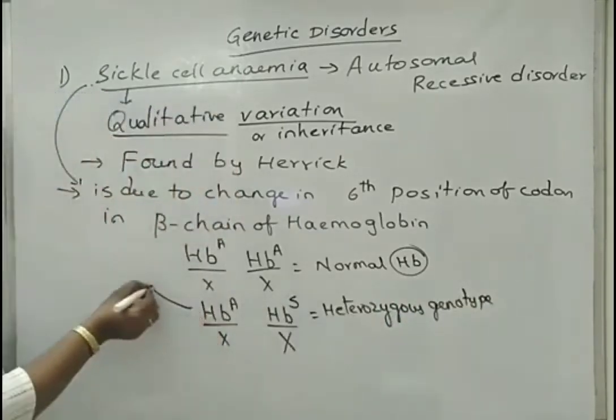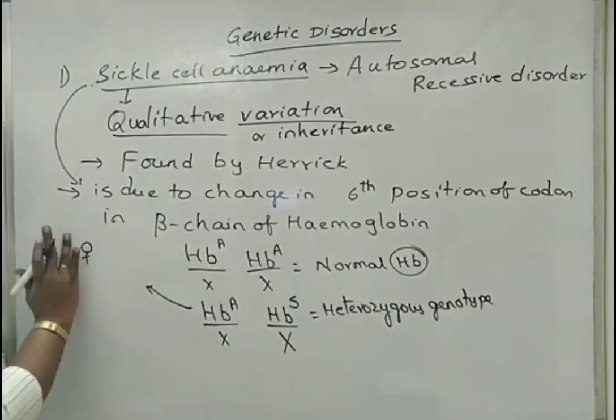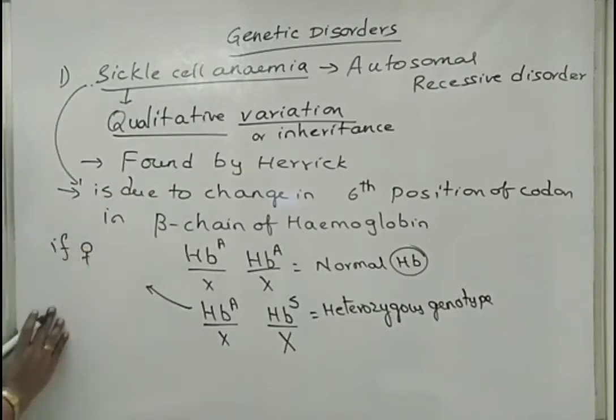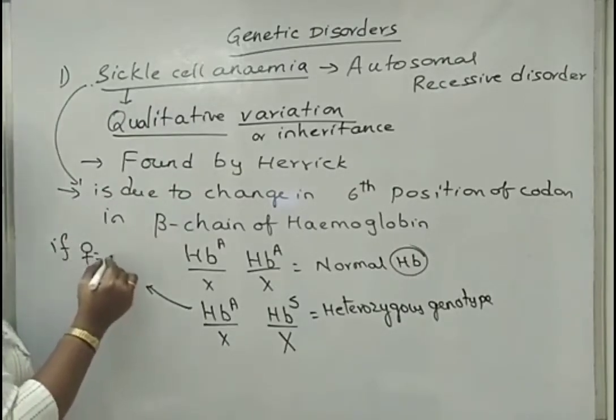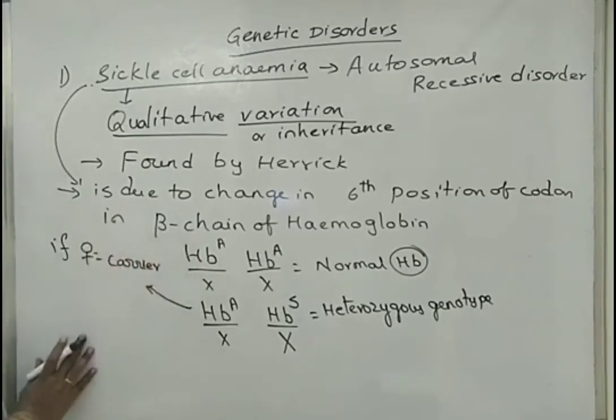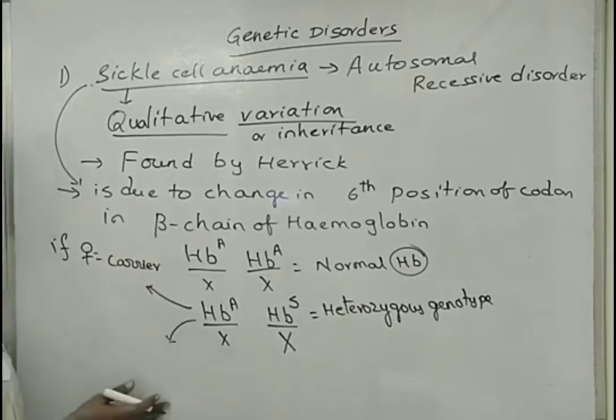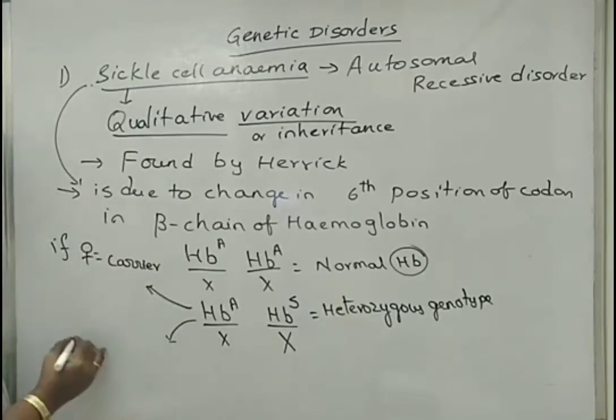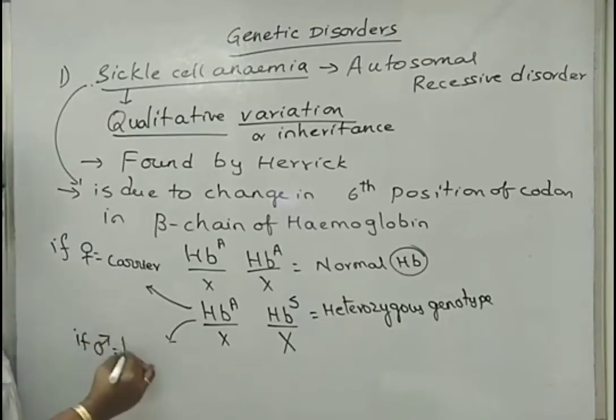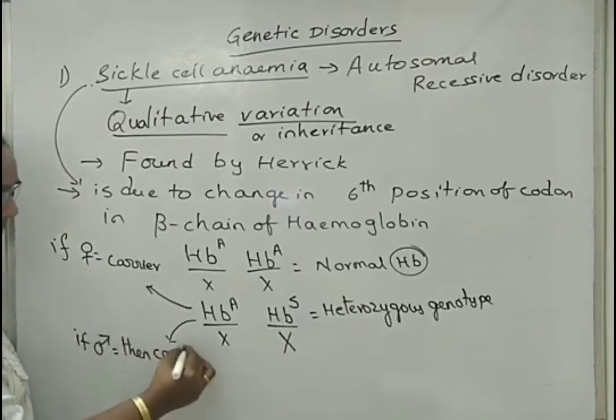If such a heterozygous condition is in a female, the female behaves as a carrier. If the same condition is in a male, the male is considered the affected person.